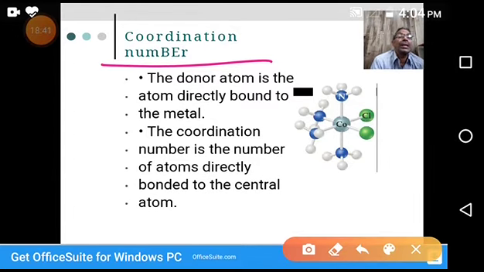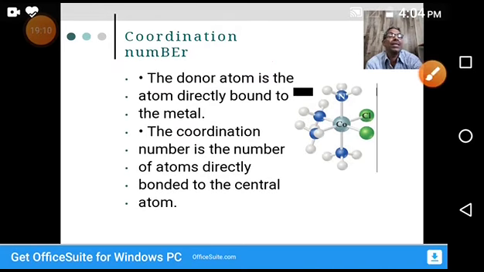The donor atom is the atom directly bound to the metal. The donor atom donates an electron pair by forming a bond between the metal and the donor. So the number of coordination bonds, the number of dative bonds in a complex, we call the coordination number.